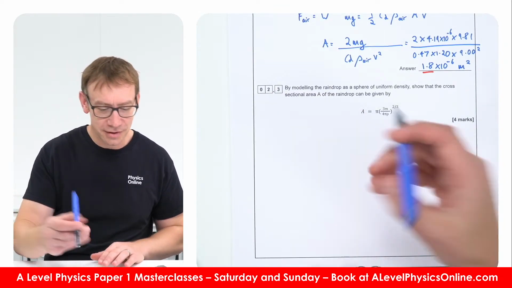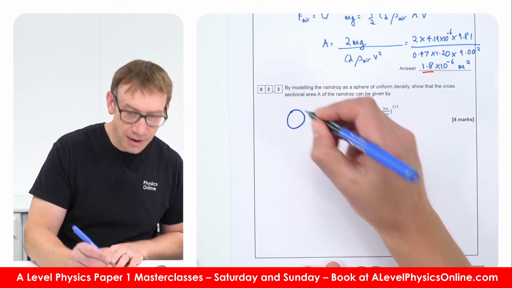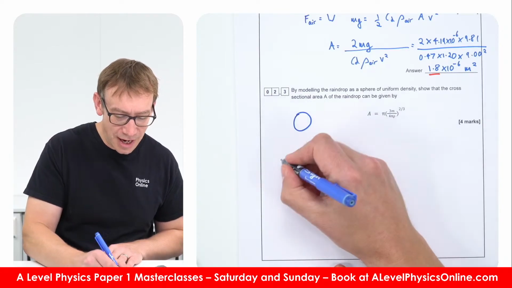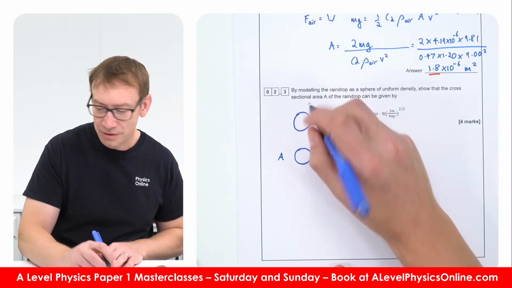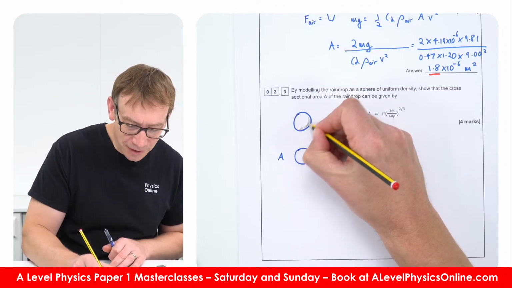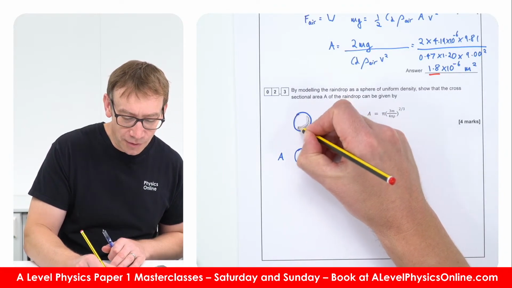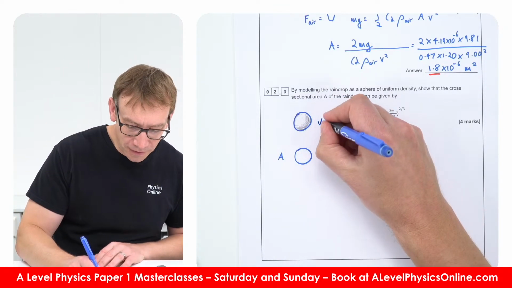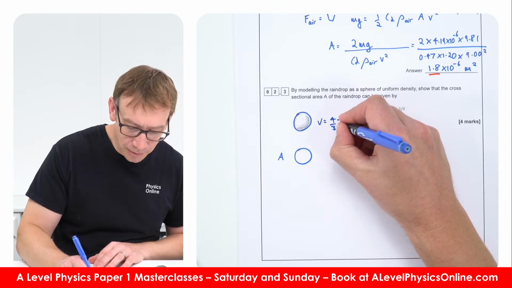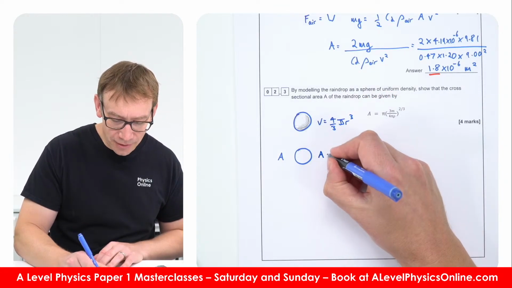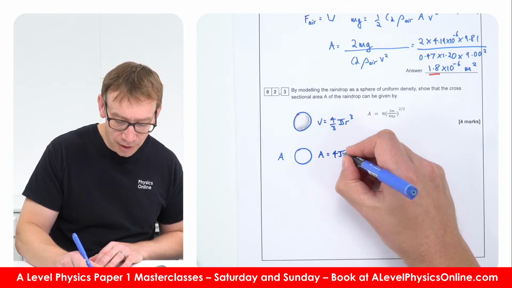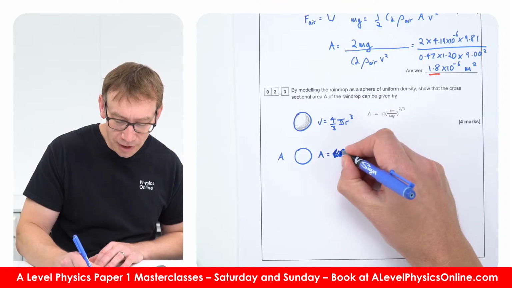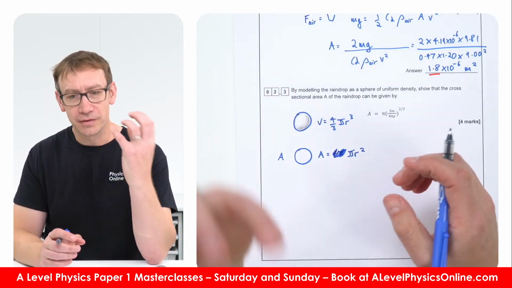So the first thing to do is to draw a diagram. So that is my sphere, and what we're going to look at is how that's related to the area. Maybe this is like a 3D version. I'm just going to add a bit of shading for the sake of this video to show that this is our sphere, and this is going to be the cross-sectional area. So what do we know? We know that the volume of a sphere is equal to 4/3 pi r cubed, and the area is just pi r squared, because we're just looking at the cross-sectional area of that spherical object.